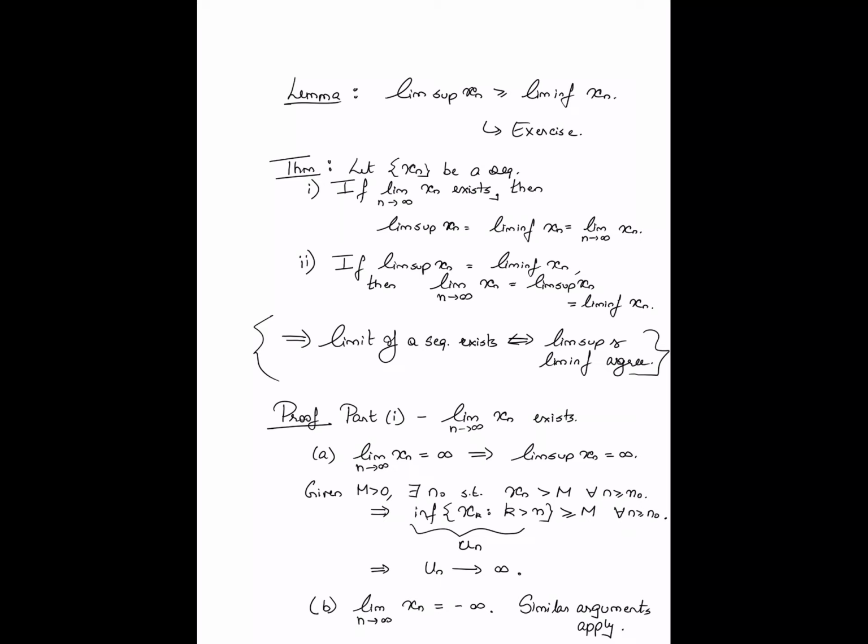Okay, so now let's come to the interesting part of the theorem, the interesting third case where the limit is in fact real valued. Okay, so the limit is real valued. Let's call the limit x.